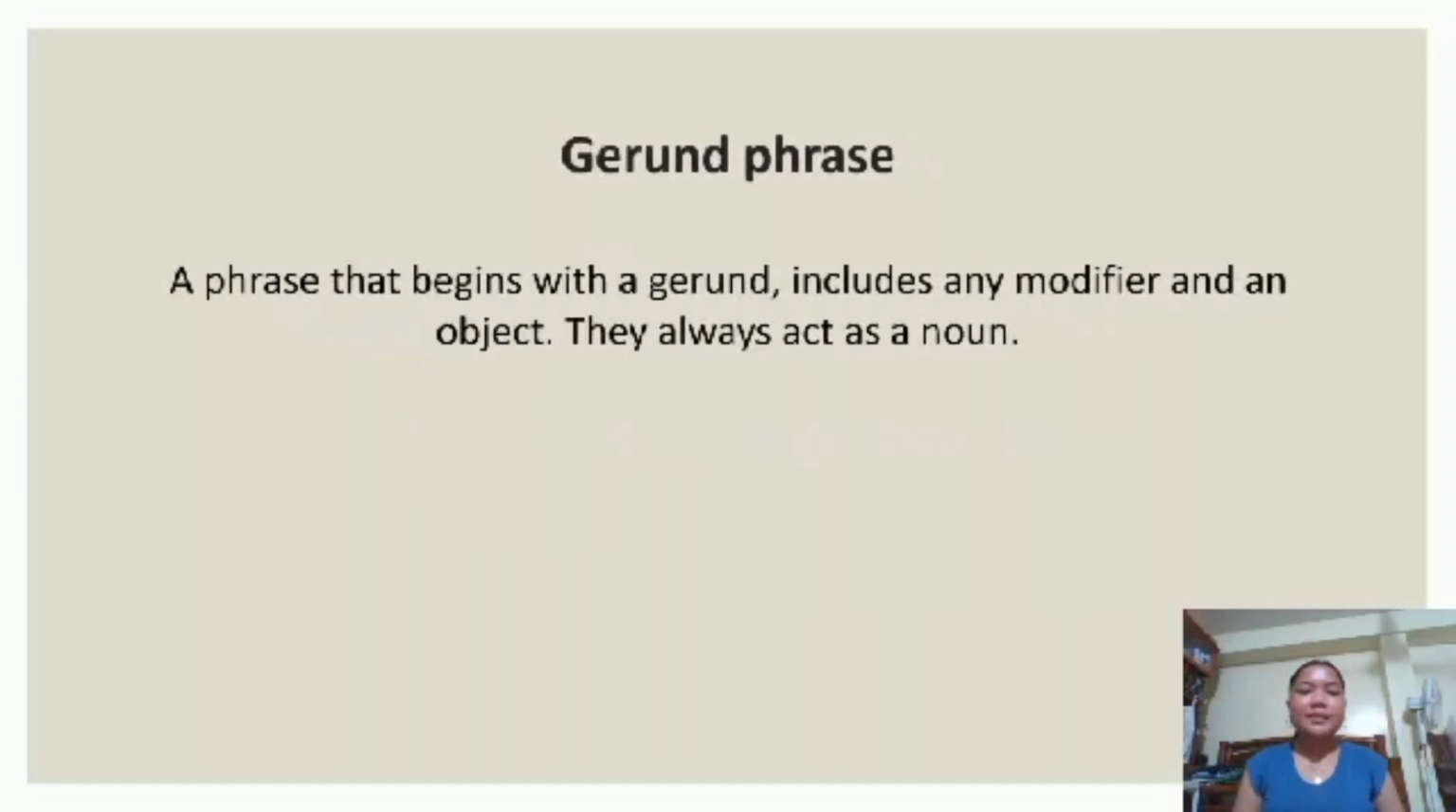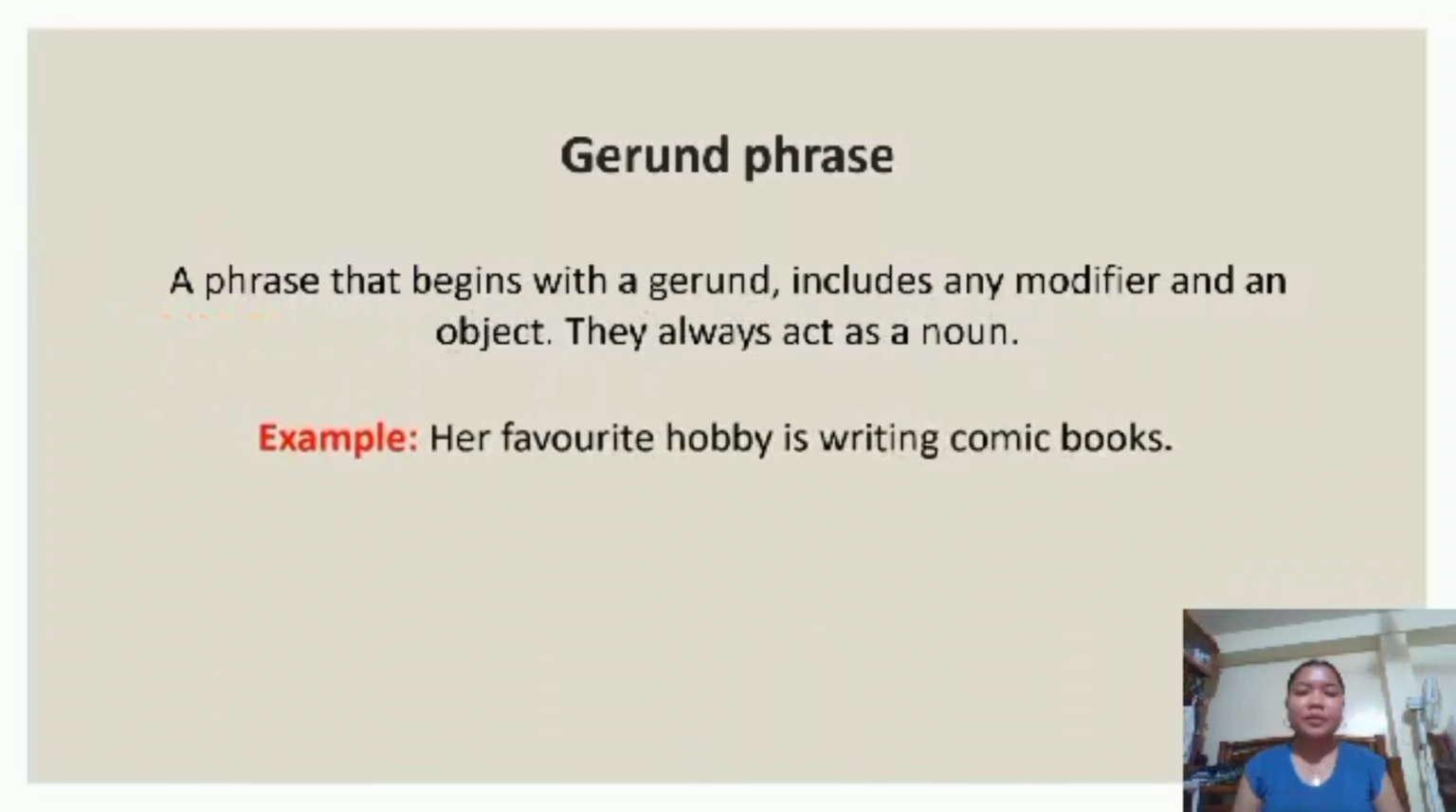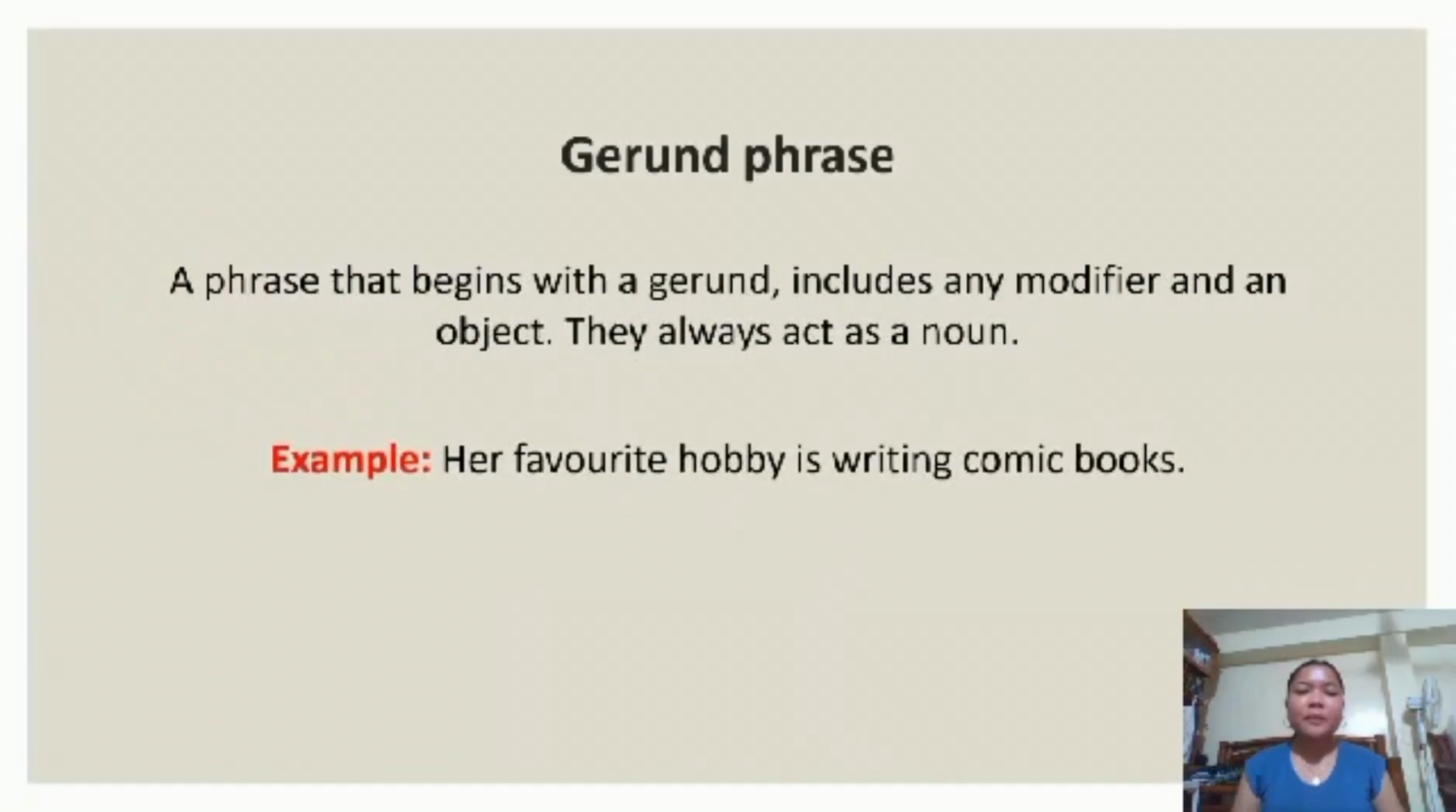Next is gerund phrase. A gerund phrase is a phrase that begins with a gerund, and includes any modifier and object. They always act as a noun. Example, "Her favorite hobby is writing comic books." So, "writing comic books" is a gerund phrase in which "writing" acts as a gerund while "comic books" is an object, so it is a gerund phrase working as the object.